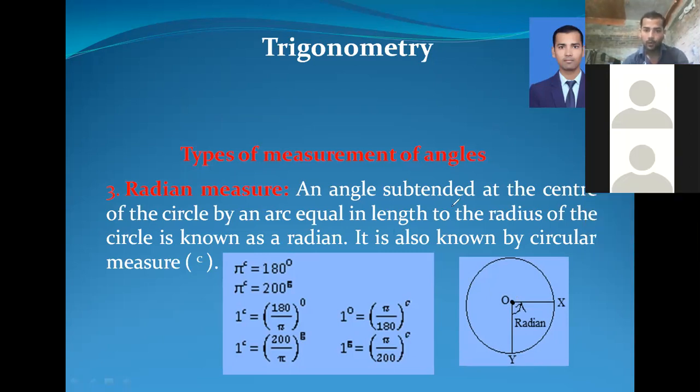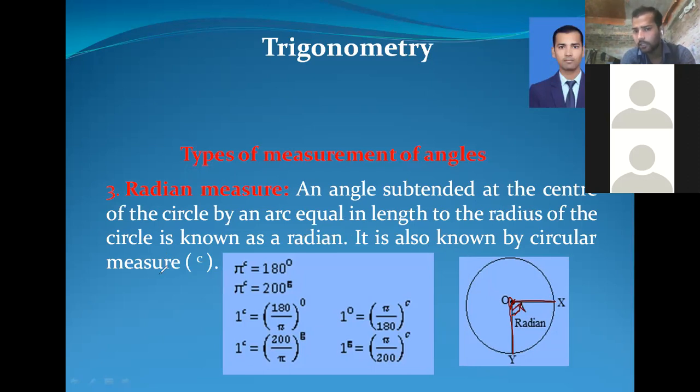Look here. According to the angle subtended at the center by an arc equal in length to the radius, this is the center O. Here XO and YO are equal because both are the radius, and the angle formed between them is considered as the arc length equal to the radius of the circle, known as a radian.